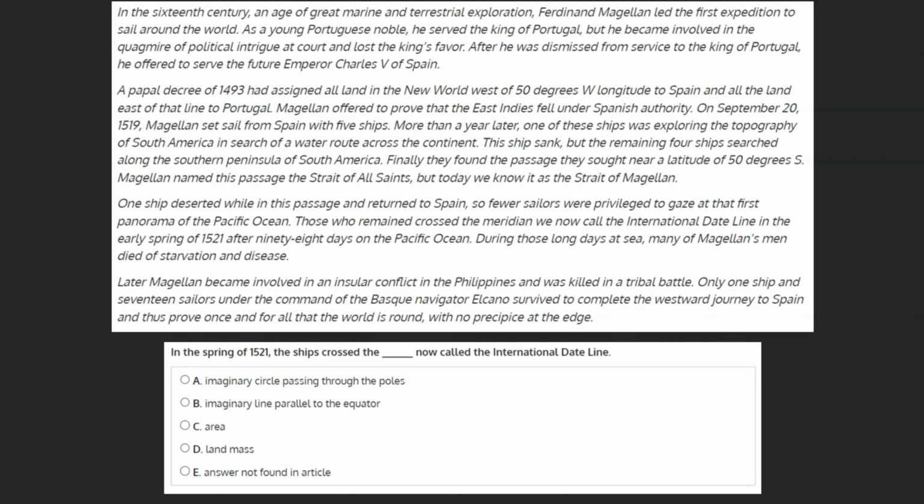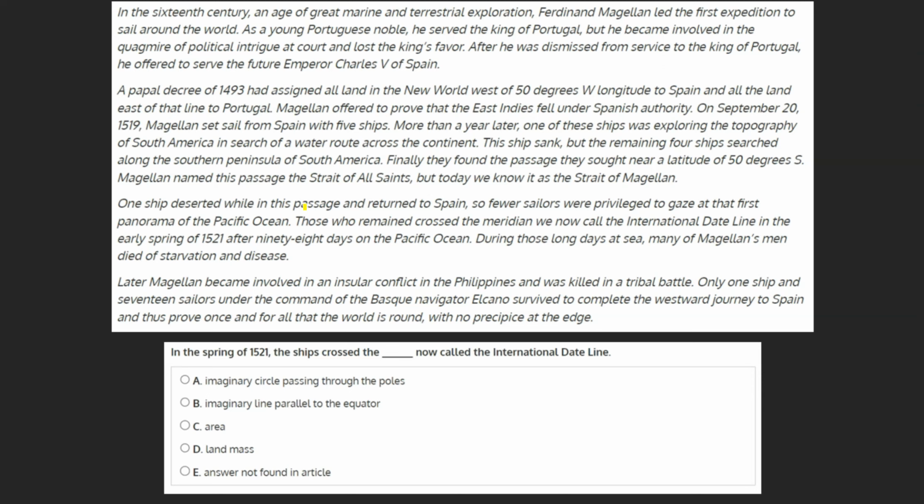In the spring of 1521, the ships crossed the blank now called the international dateline. Would imaginary circle passing through the poles, imaginary line parallel to the equator, area, or landmass best fit this blank, or is the answer not found in the article? Let's begin by locating the original wording of the text.